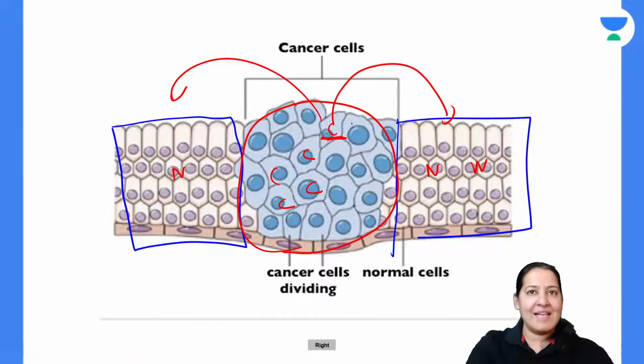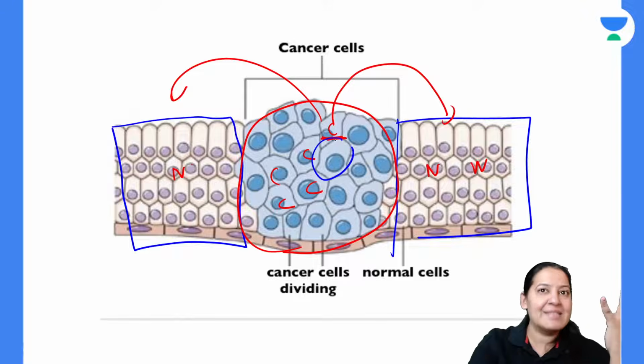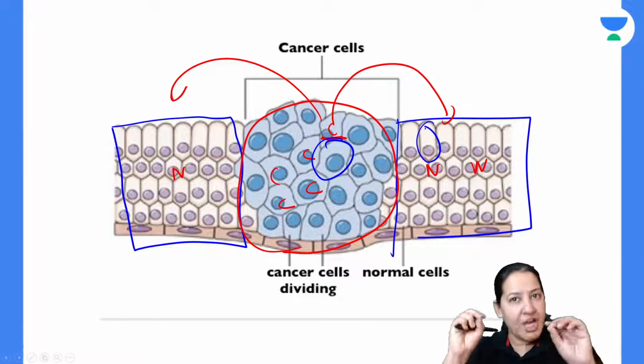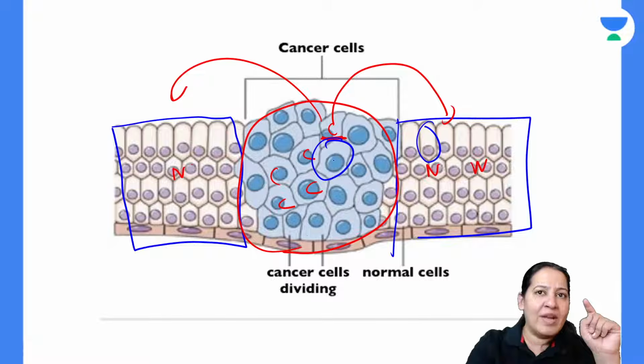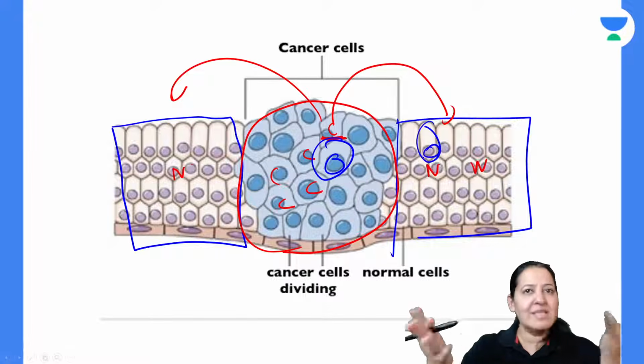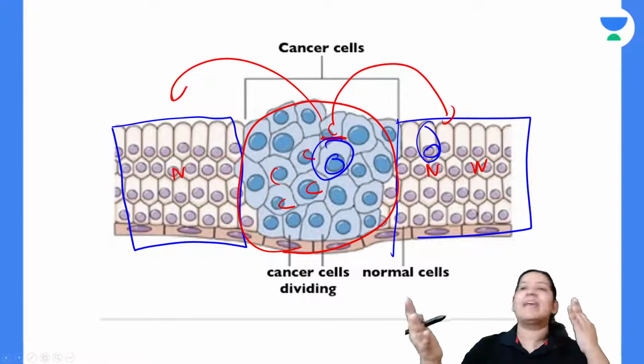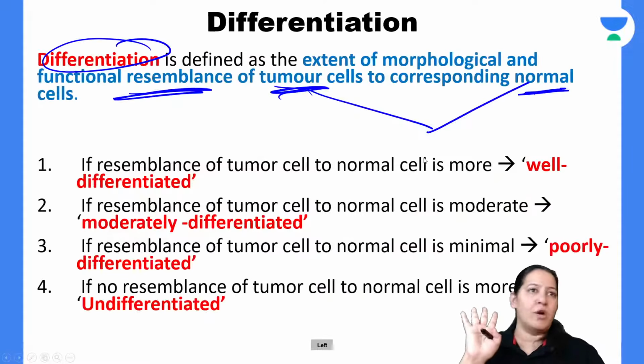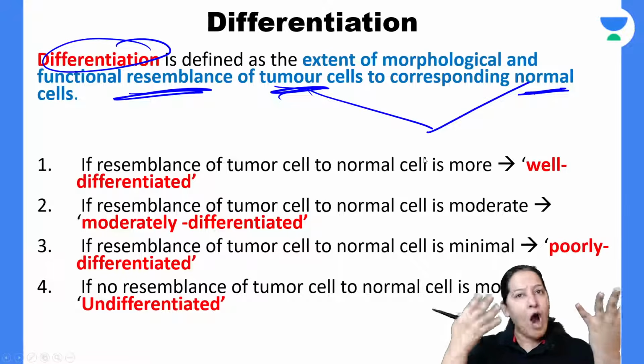Can you see here cancer cell is looking different? It is big, it is large as compared to normal cell. So shape is different, the size is different. See the nucleus, it is also bigger. Nucleus is different. So there are many differences between cancer cell and normal cell. They are not same. So how much they are different?